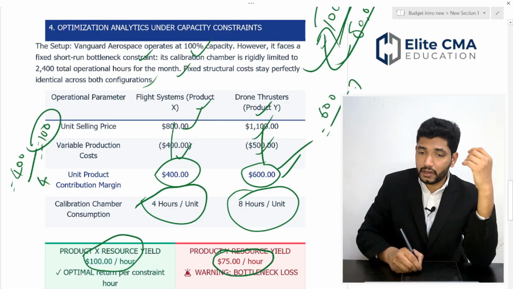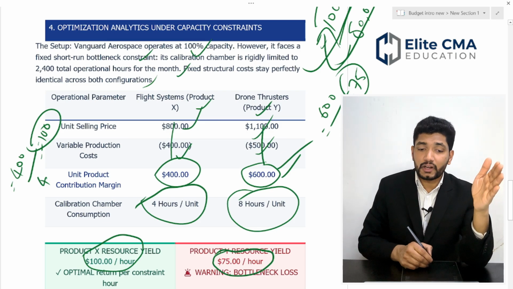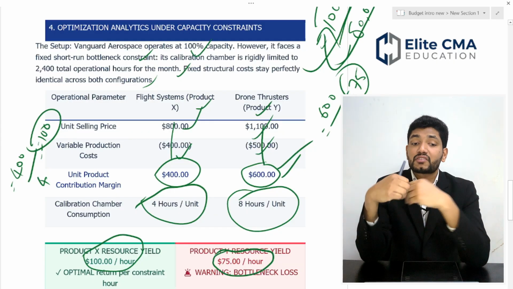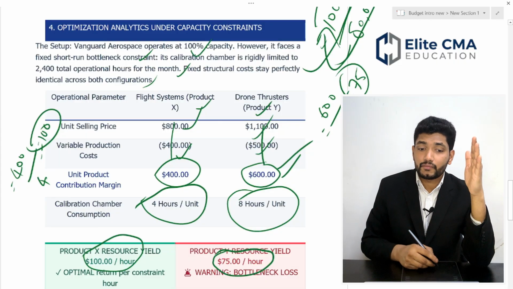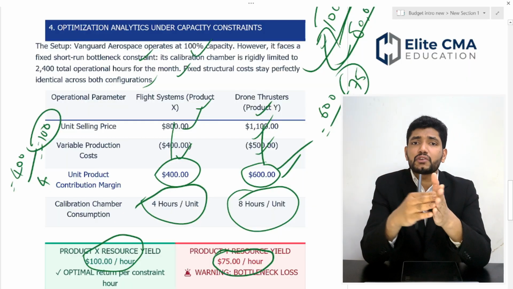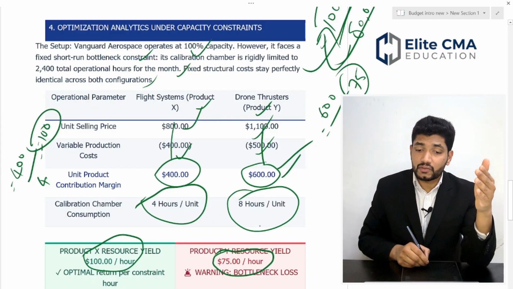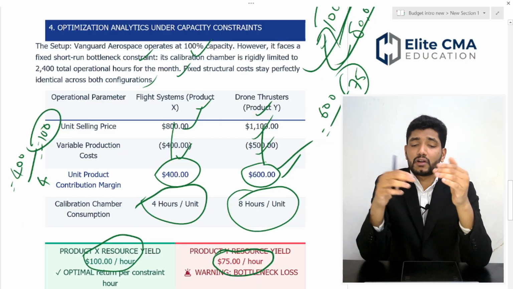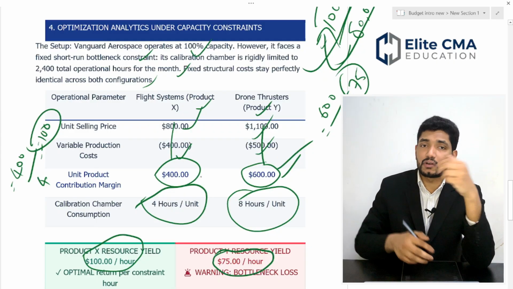So it is 75. Just a correction: if you are looking only at the product margin, you can see that product Y is more profitable because it generates $600 per unit and product X only 400.